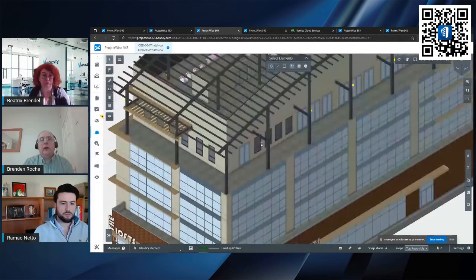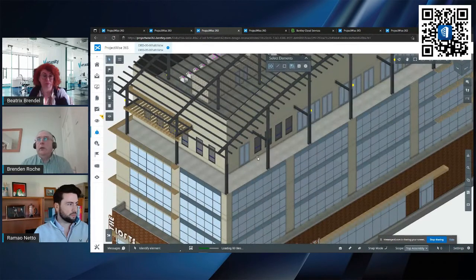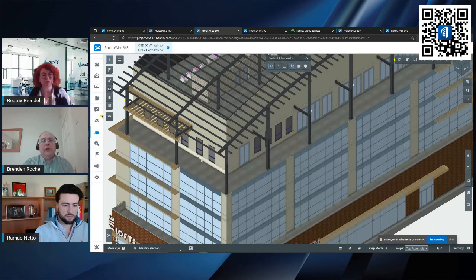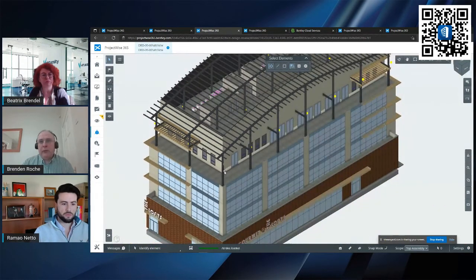So this is something that doesn't need OpenBuildingsDesigner installed. You can log into a session like this through a web browser. I think we support most of the web browsers. You may get better performance from a Chrome or a Microsoft Edge-based browser, but what this is, it's a web-based application that allows us to interrogate the model, see the intelligence of that.